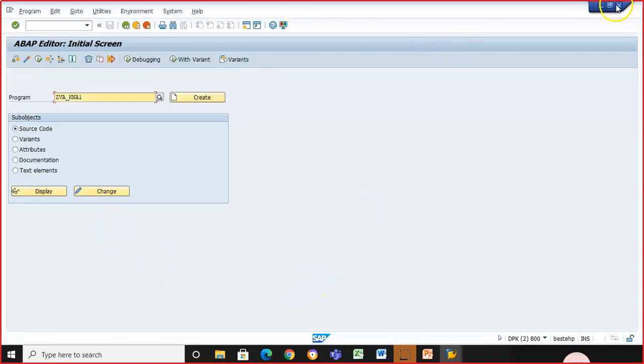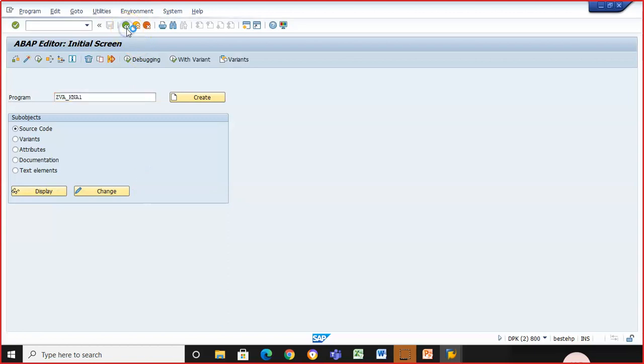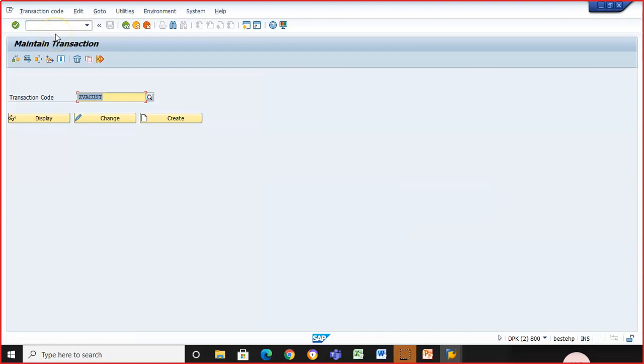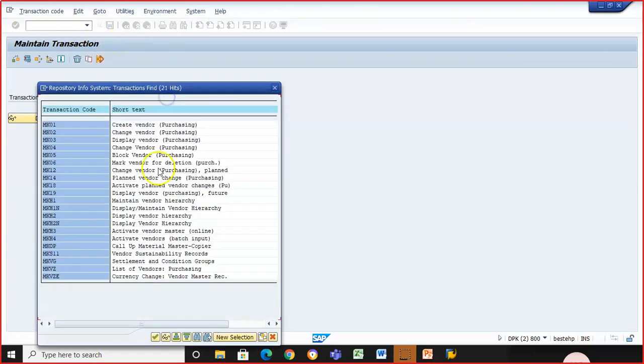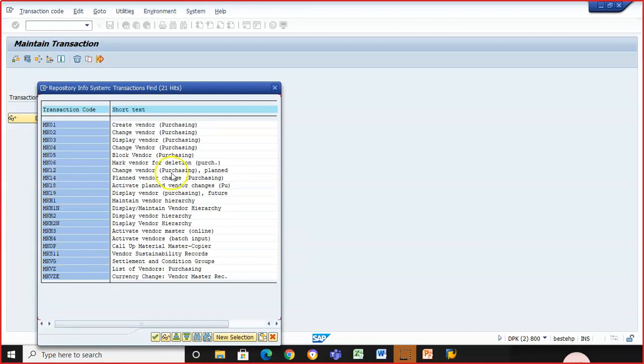Okay, you might have already created the transaction code. So now the trick here is, you all know that all the vendor related transaction codes will start with MK. So we'll go for MK star and just go for the search. You'll get the list of all the transaction codes which start with MK. These are all the transaction codes, and you can get the description here. By seeing the description, you can know what exactly it will do.